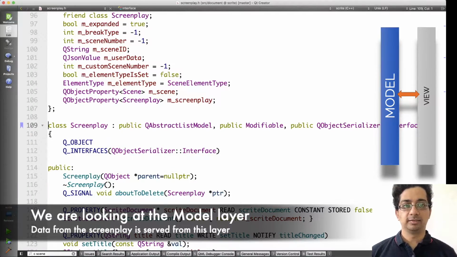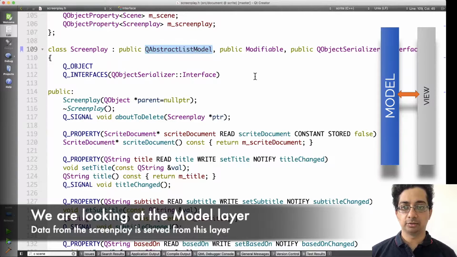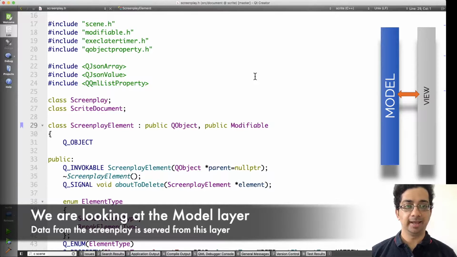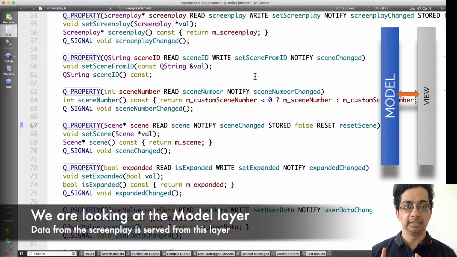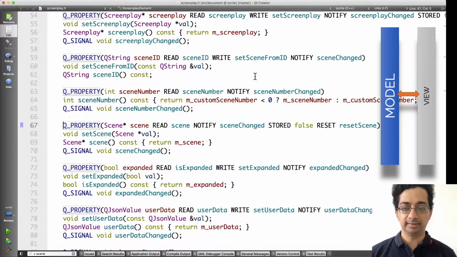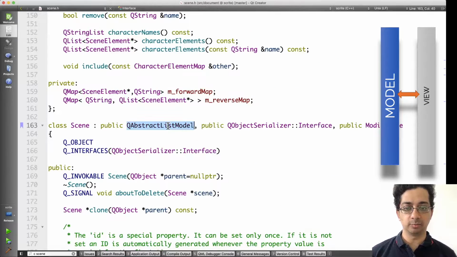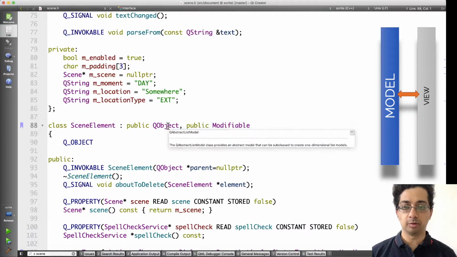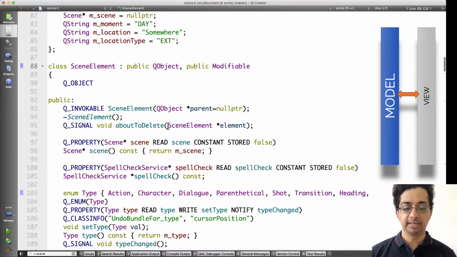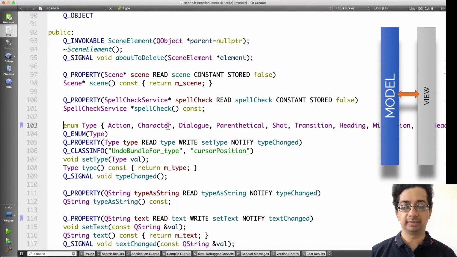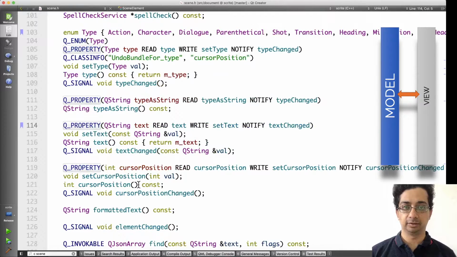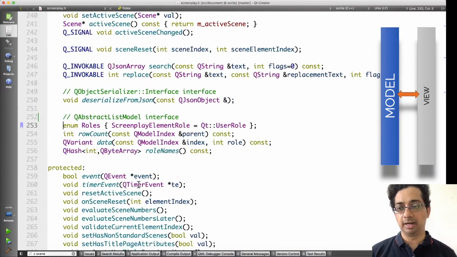So this is what the screenplay class looks like. It's a subclass of QAbstractListModel. And it's a list model of screenplay elements. Now, each screenplay element provides access to a scene, which is another QAbstractListModel, and the scene is a list model of scene elements, where each scene element provides us access to its paragraph type and the text of the paragraph.